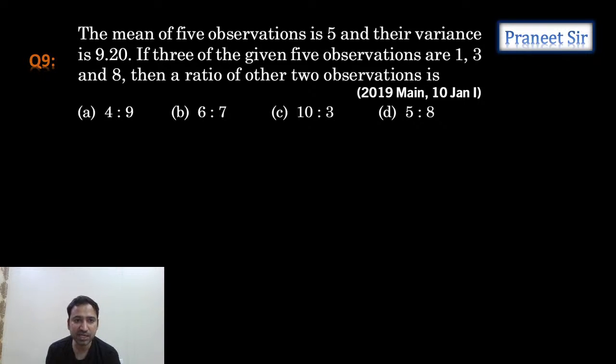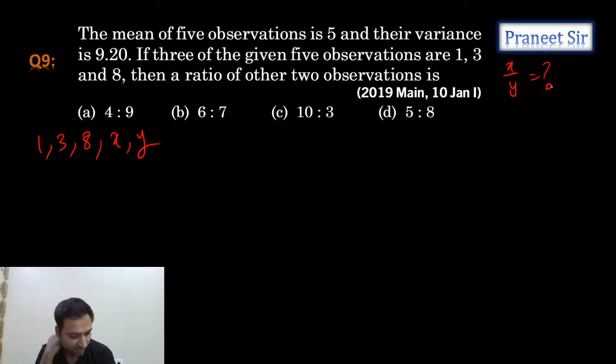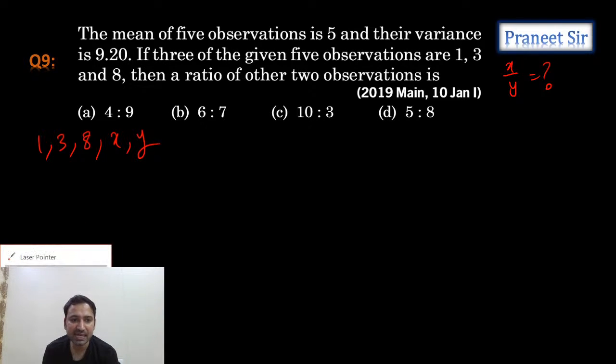The observations he gave are 1, 3, 8. So can I take the other 2 observations as x and y? Finally, what he is asking is the ratio of these 2 observations, x by y. The mean he gave, so let's calculate the mean and equate it to 5. The mean of 5 observations is 5.